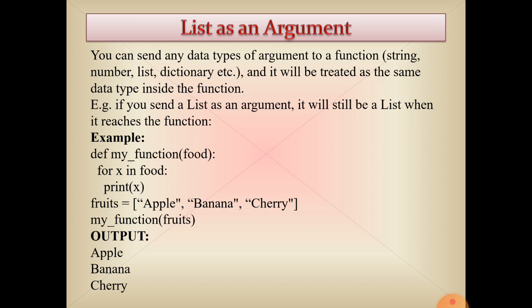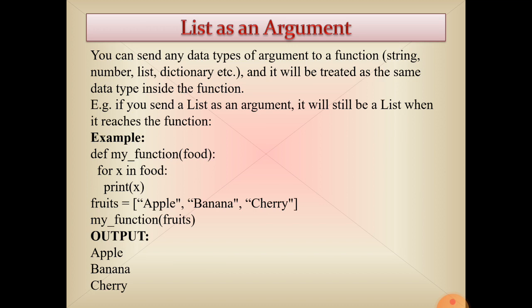How can we pass a list as an argument? Here you have seen how we can pass a tuple as an argument, and how we can pass a dictionary as an argument to the function. You have learned how we can pass a number as an argument. In the same way, you can pass a string as an argument to the function.